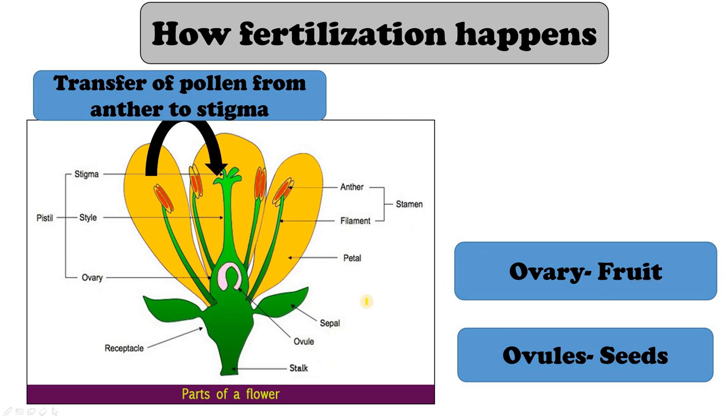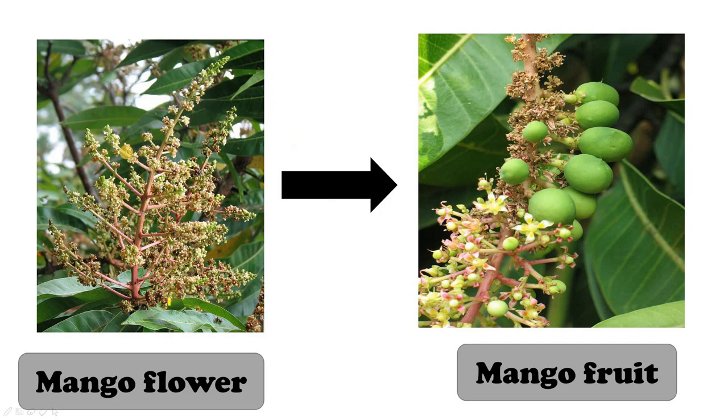Yes. So after fertilization, the ovary will swell. It will gradually become bigger and bigger in size and it will turn into a fruit. Alright. Okay, let's look at this example. This is a mango flower.